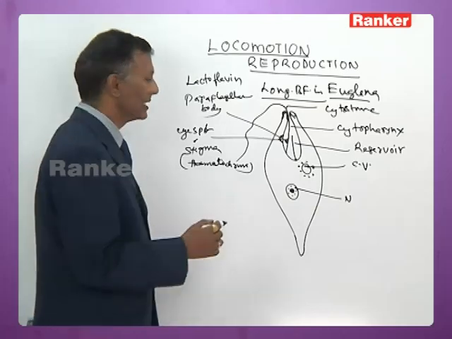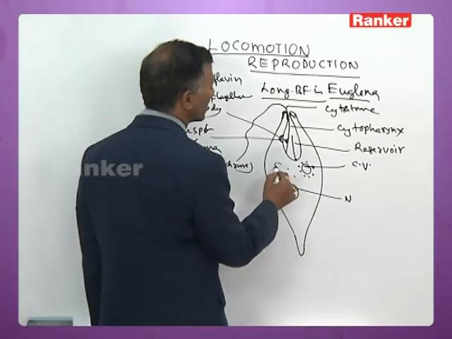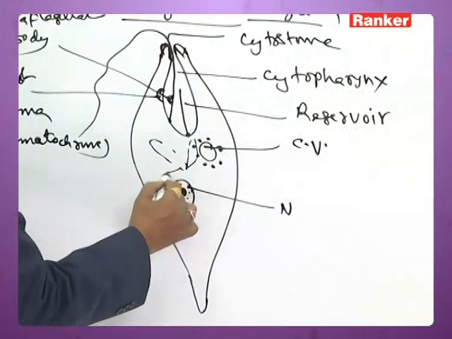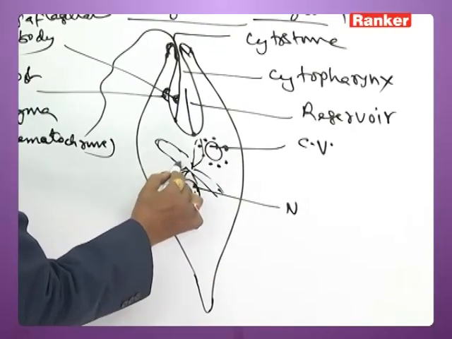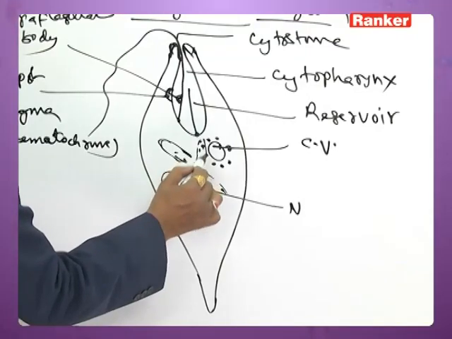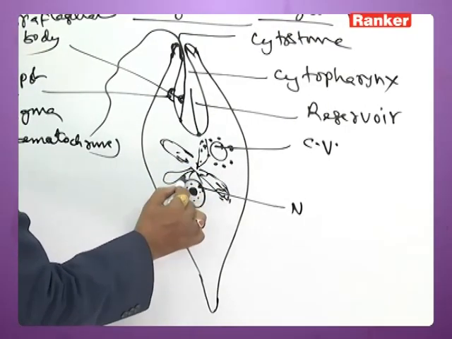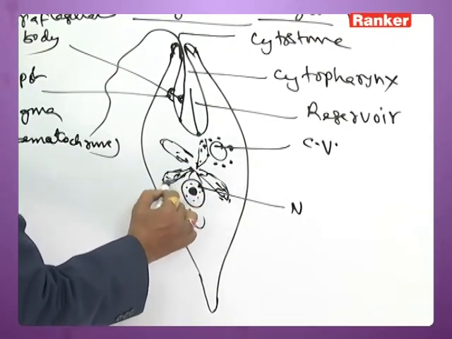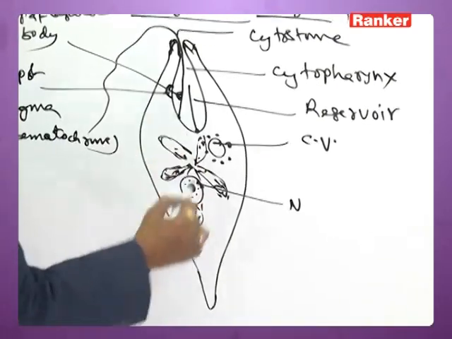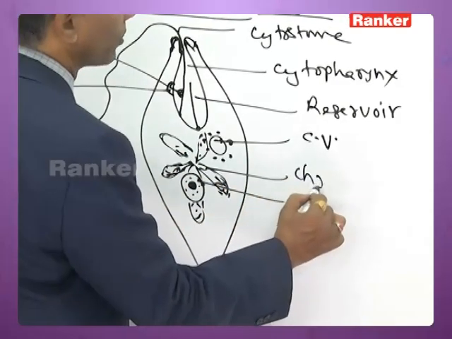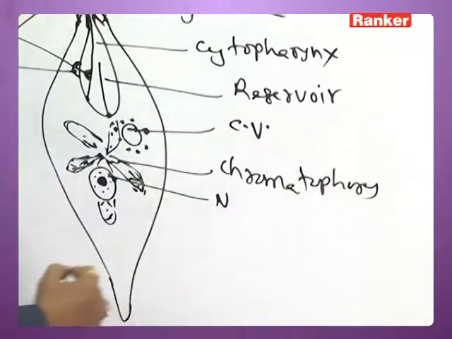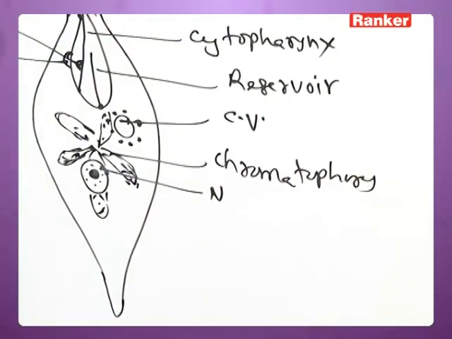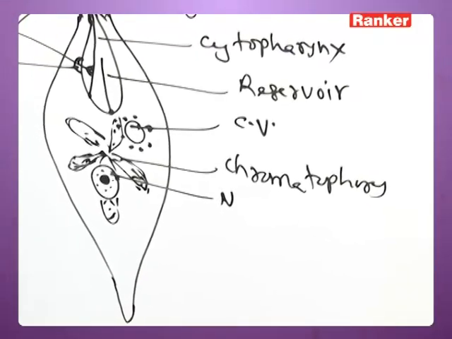Then it has chromatophores. Several dumbbell shaped chromatophores are present in the organism. The chromatophores synthesize food by the autotrophic method.